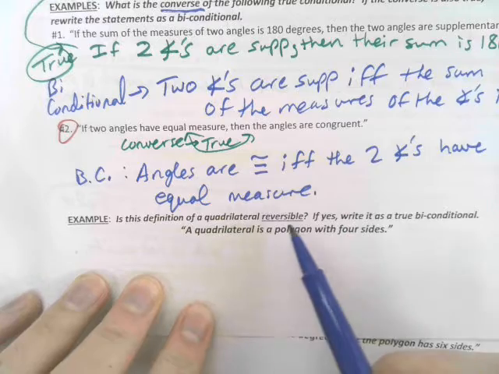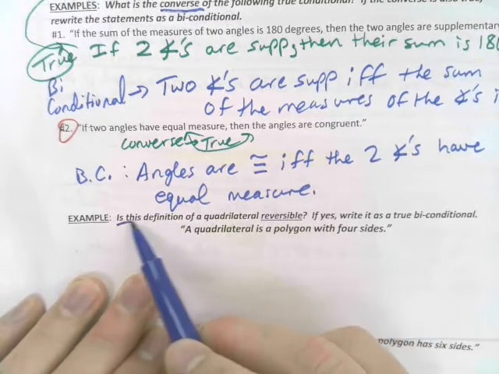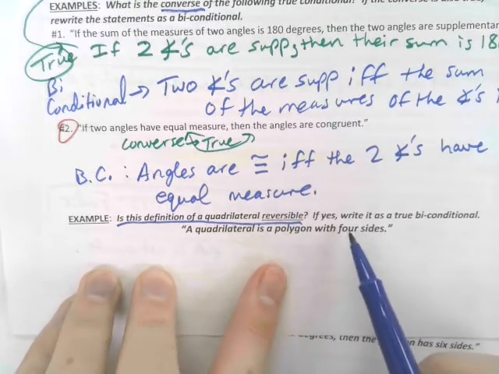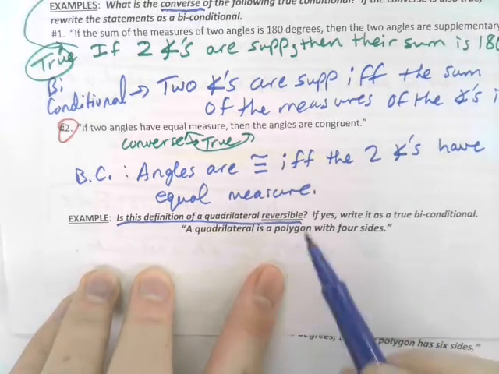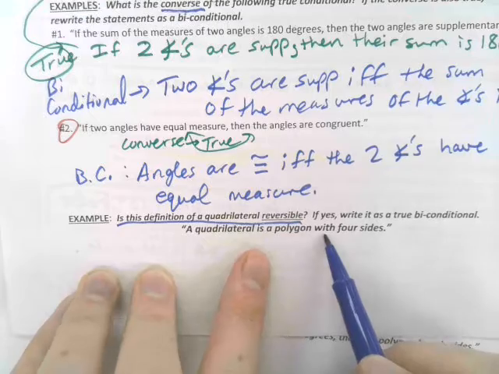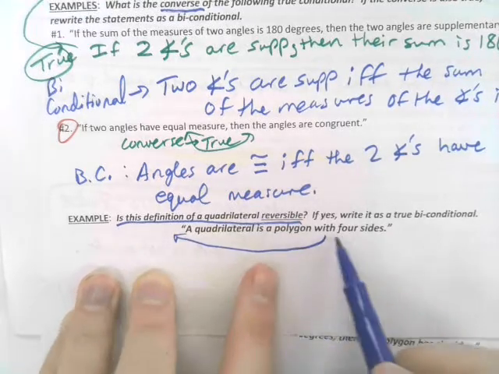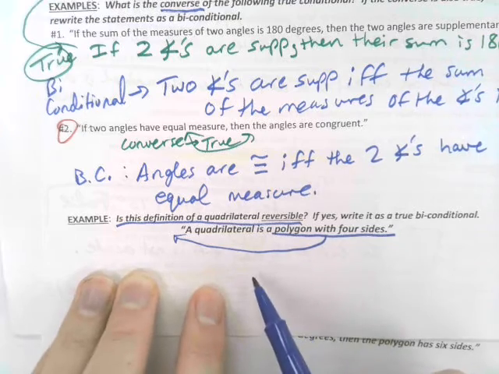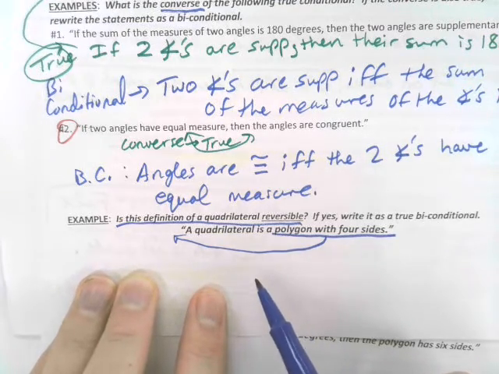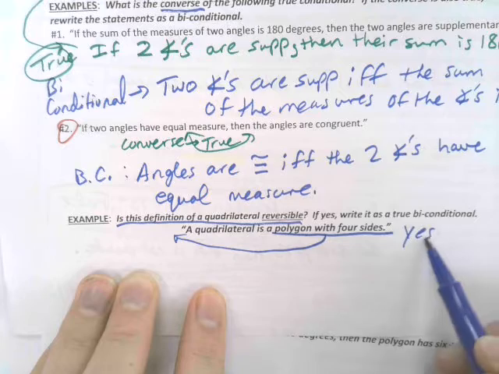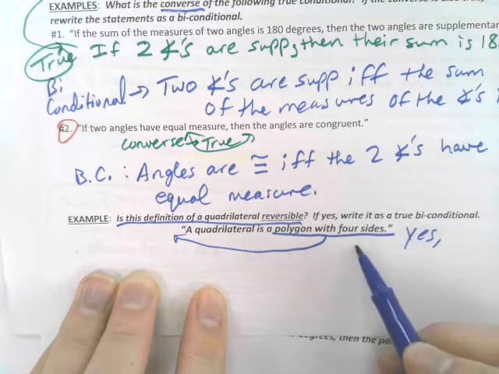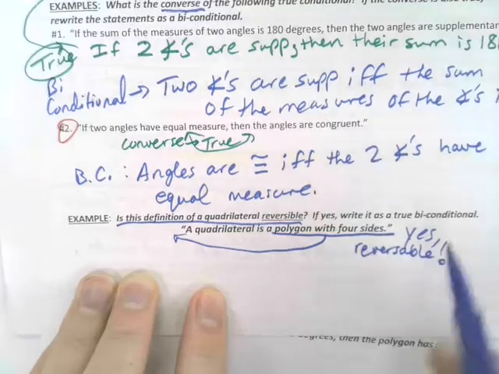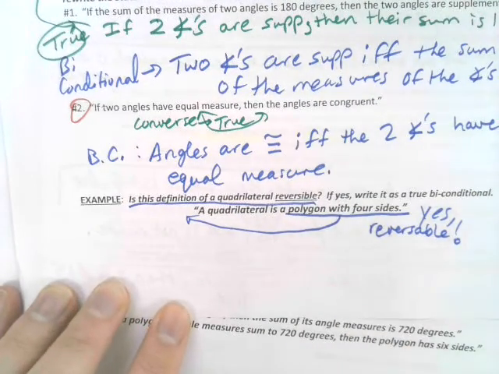Is this definition of a quadrilateral reversible? A quadrilateral is a polygon with four sides. Or what if we flip this? We said a polygon with four sides is a quadrilateral. Well, a polygon with four sides is a quadrilateral. Yeah, it is reversible, which means we can do a biconditional statement.